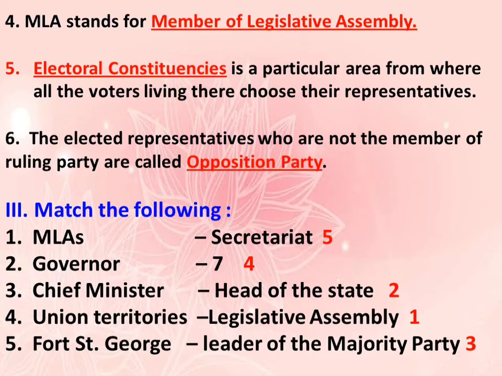Question number 6. The elected representatives who are not the member of ruling party are called dash. The answer is opposition party. The elected representatives who are not the member of ruling party are called opposition party.